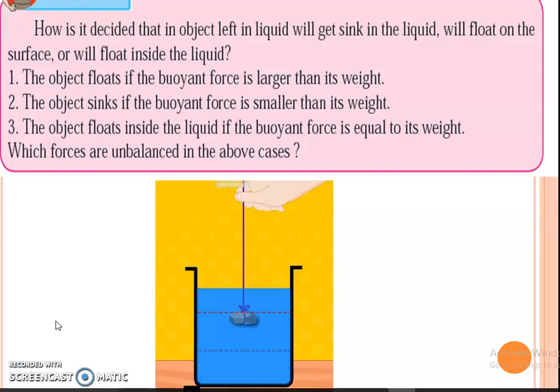Do you know how it is decided that the object left in a liquid will sink in the liquid, will float on the surface, or will float inside the liquid? The object floats if the buoyant force is larger than its weight. The object sinks if the buoyant force is smaller than its weight. The object floats inside the liquid if the buoyant force is equal to its weight.